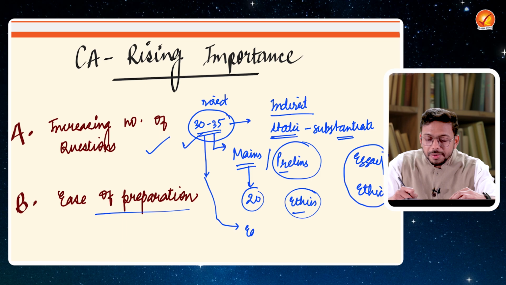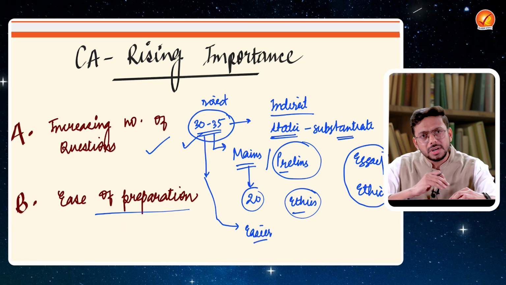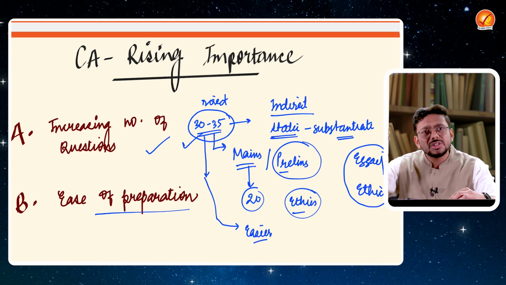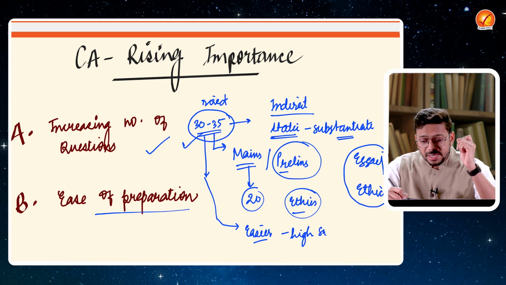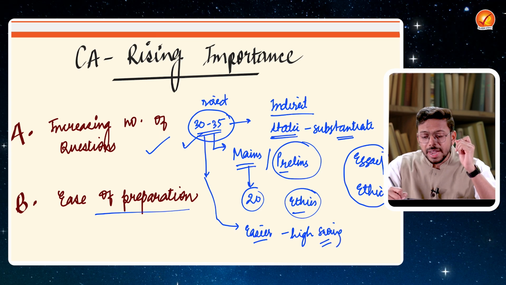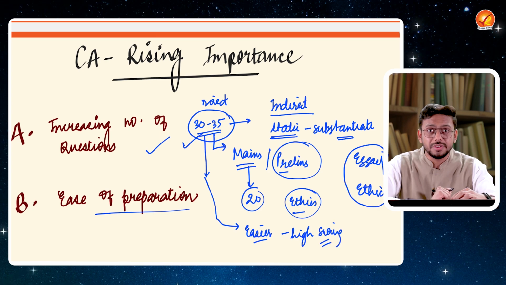It is easier to prepare because you do not have to go to multiple books and read and research and everything to solve the questions, right? And it is very high scoring. Why is it high scoring? What is the reason behind the high score that you can get out of current affairs?